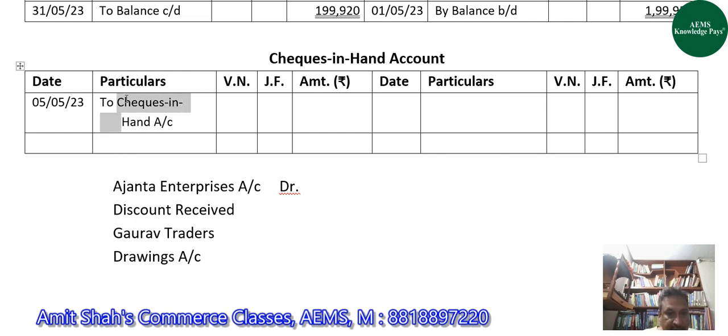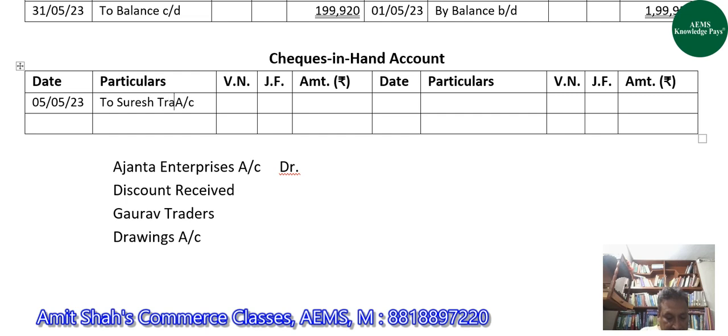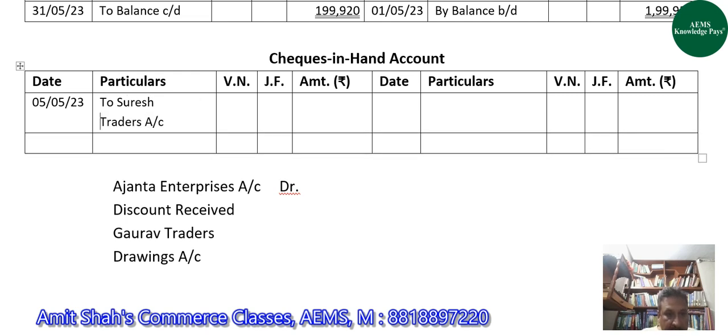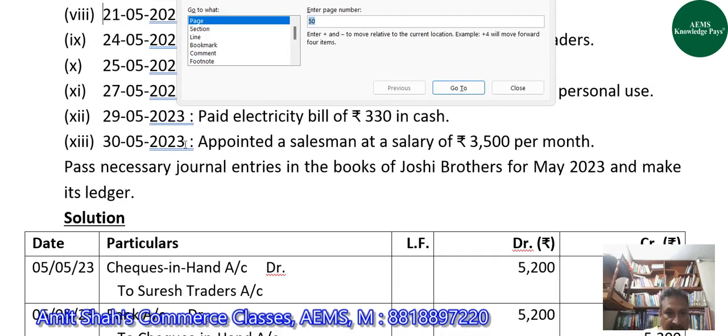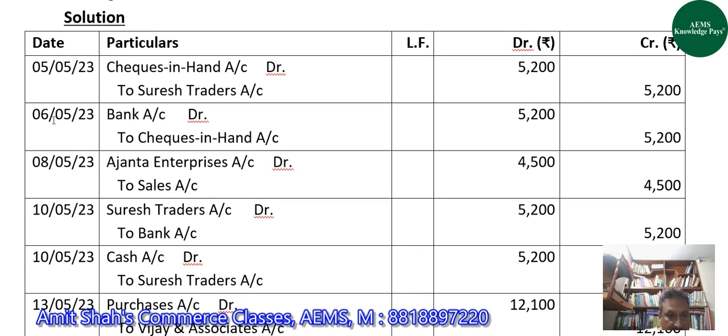Then on 6th May, on the credit side of checks in hand account, we will write by bank account with 5,200.